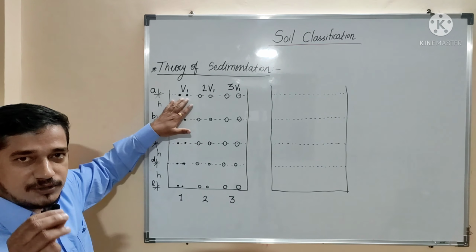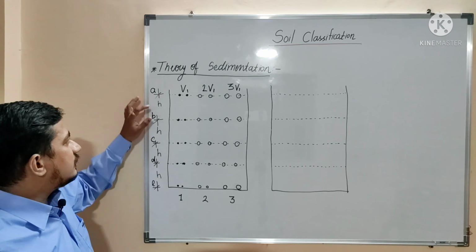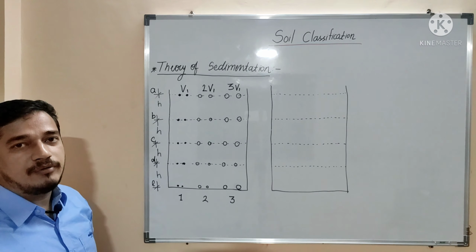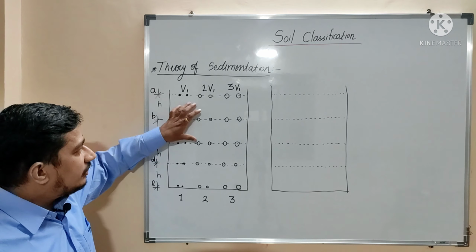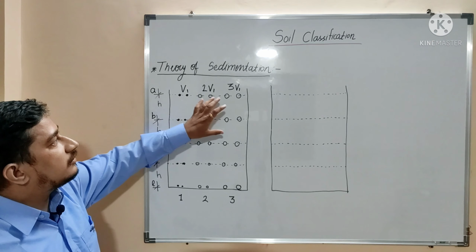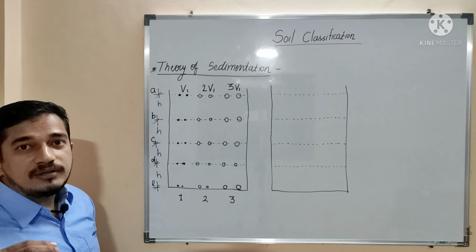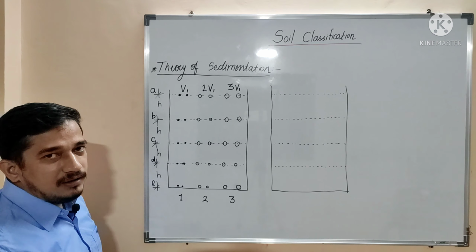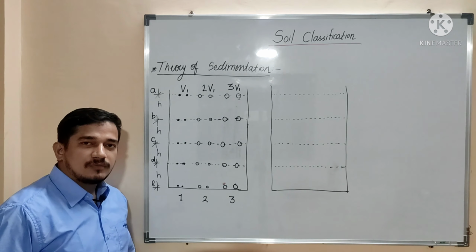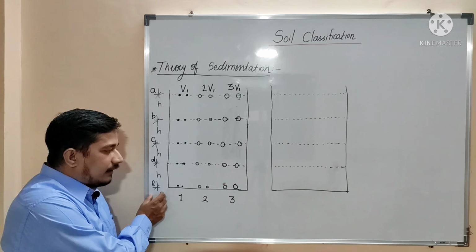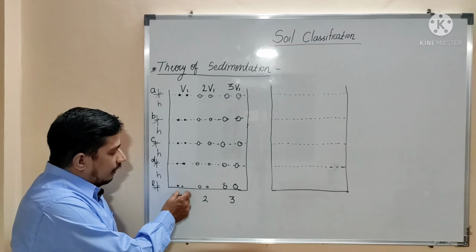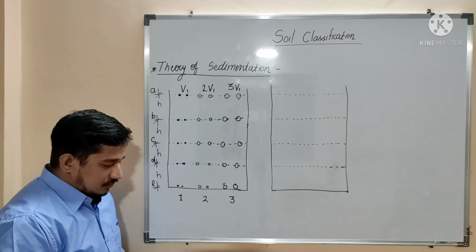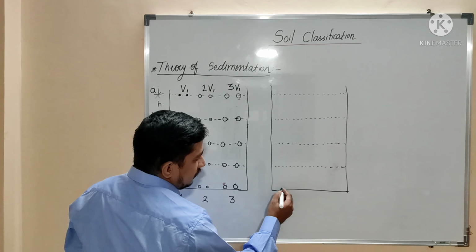So suppose this smallest particle is traveling distance h in certain time t, then the second particle which is having velocity of 2v1 as compared to first one, that will travel distance 2h, and the third one which is having larger size will travel the distance 3h. So let us see how many particles are going to settle in that certain time t. So these particles which are already at level E, okay, they are already at the bottom of the suspension, so they are not going to travel. So they will be at the bottom of suspension like this.